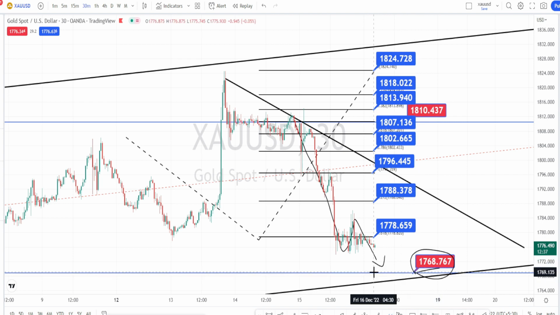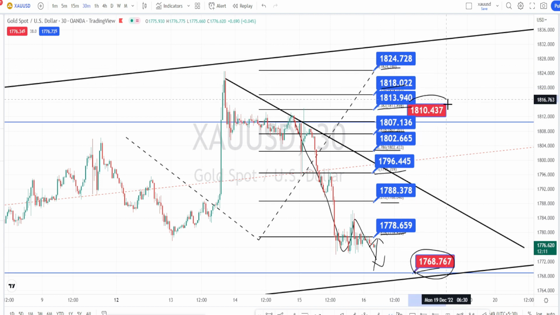And if the price action bounces back from the support level of 1768, next level of resistance is going to be around 1778, 1788, 1796, 1802, 1807, 1813, 1818 and 1824. Here in between we have the higher time frame resistance level also, which is around 1810.